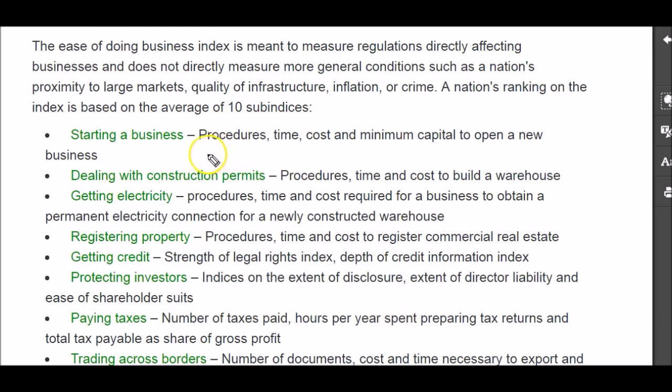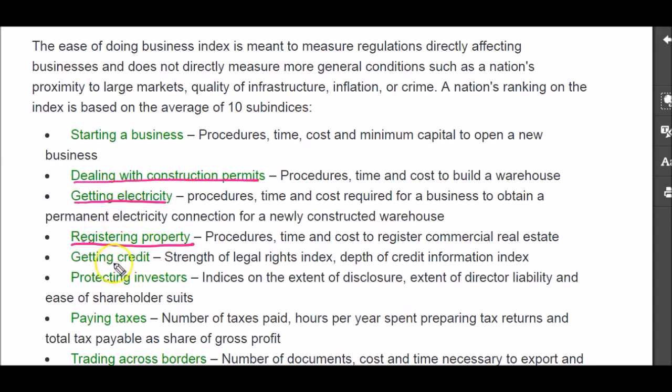Ease of Doing Business Index is studied by the World Bank Group based on 10 parameters or sub-indices. Starting a business, with procedures, time, cost and minimum capital to open a business. Second parameter is dealing with construction permits. Third, getting electricity.